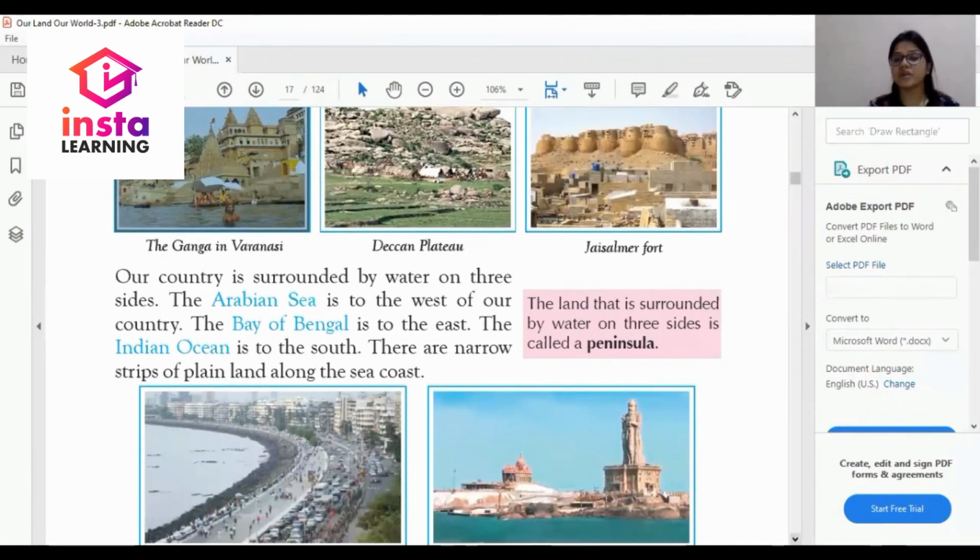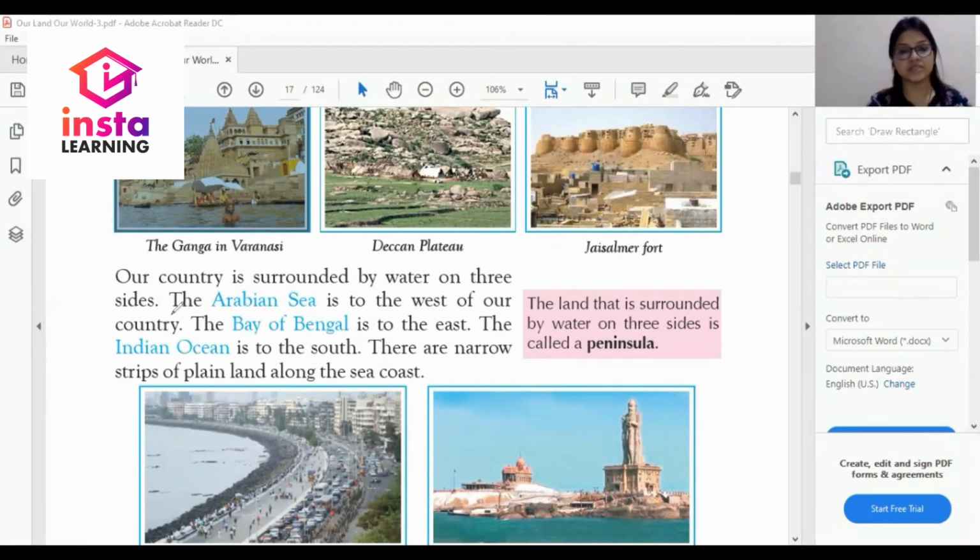Our country is surrounded by water on three sides. हमारे country के तीन side में क्या है? Water flow करता है. The Arabian Sea is to the west of our country. Arabian Sea कहाँ flow करता है? West part में. So this is again a very important question and I am highlighting it. Which sea flows in the west part of our country?